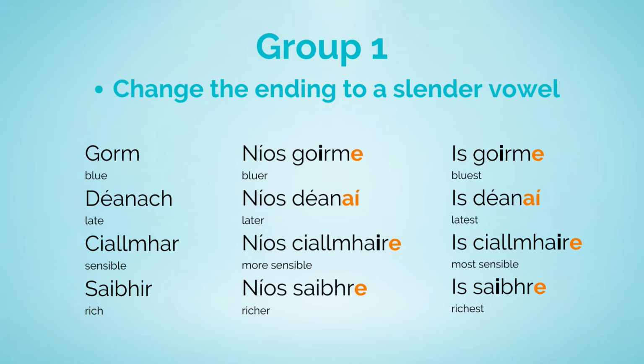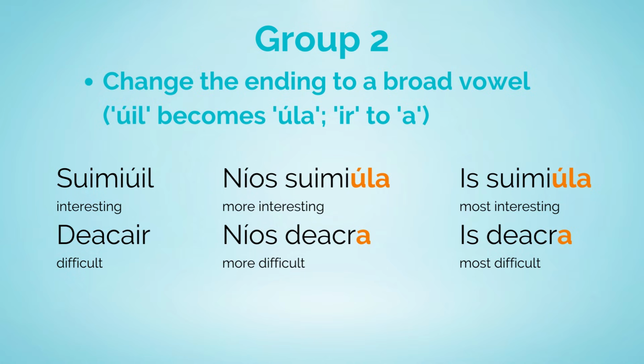For adjectives in group 1 which end in ACH, the ending for the comparative and superlative forms becomes AI fada. Dénach, níos déine, is déine. Cileúil, níos cileúla, is cileúla. Sever, níos severe, is severe. Let's look at group 2 now.